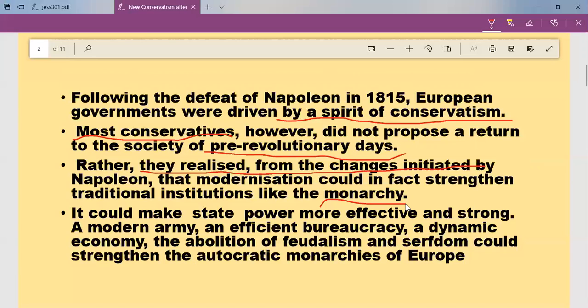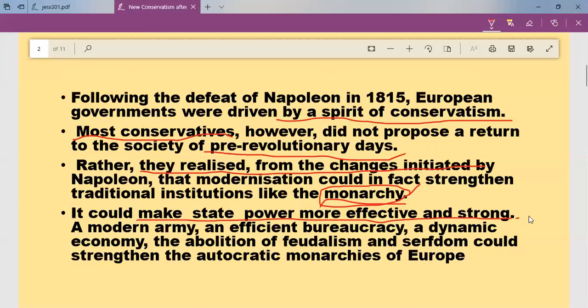They did not want the old style of rule where one group became dominant and other groups became suppressed. But still they wanted to have monarchy, with a little bit of control in the hands of the king. They believed that if we have monarchy, then state power will be more effective and strong.